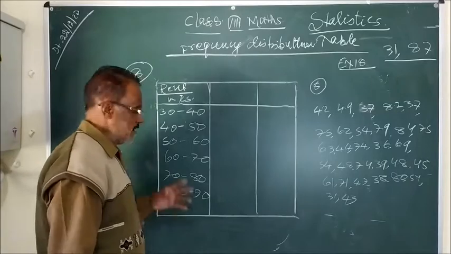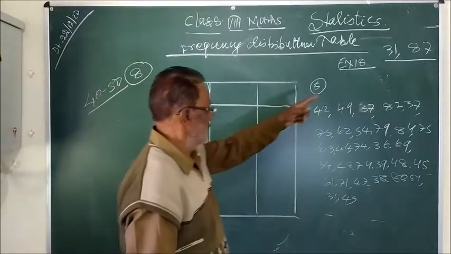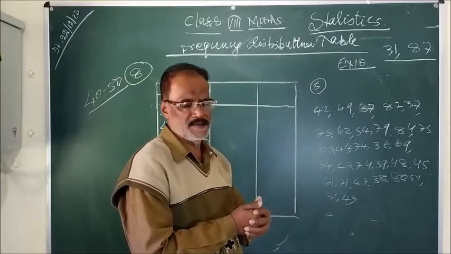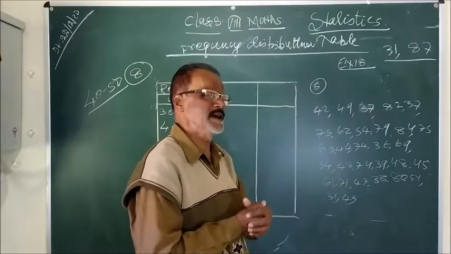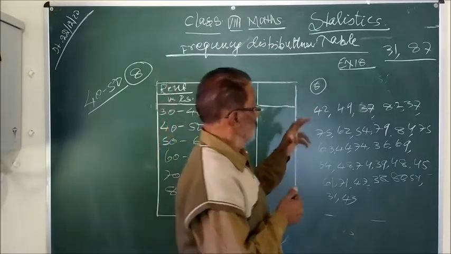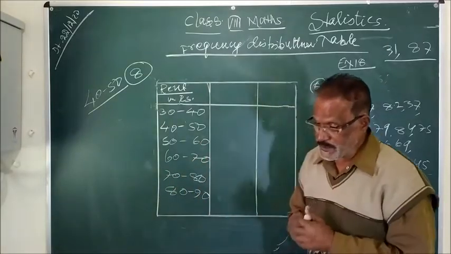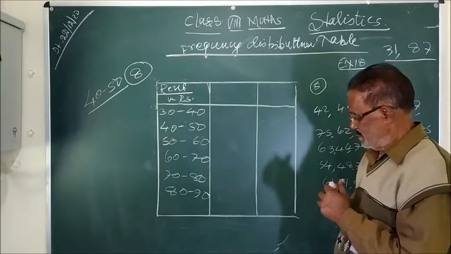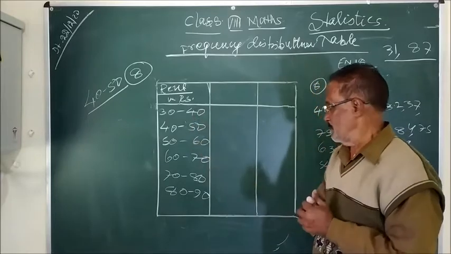Alright, sir, why have you taken from 30? Because the minimum is 31. So there is no importance in taking 0 to 10, 10 to 20, because there is no value in the given data. If a hint is not given, you can also choose some proper range, and this is called class interval.